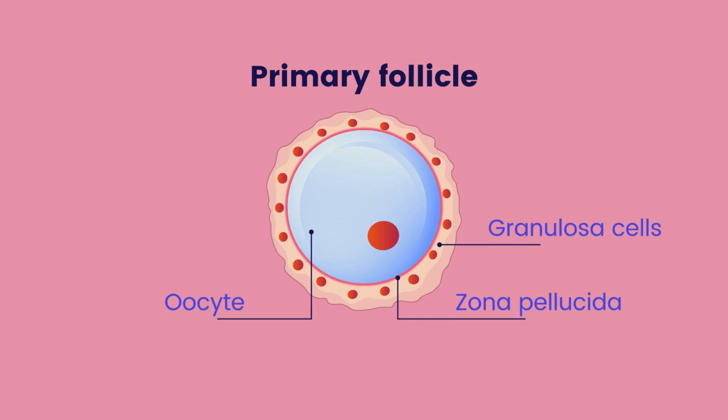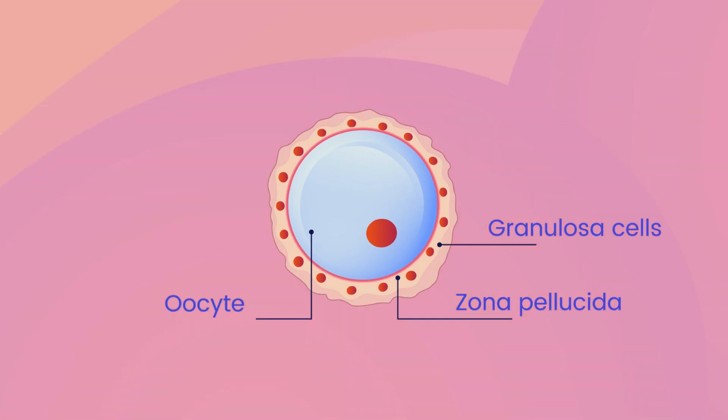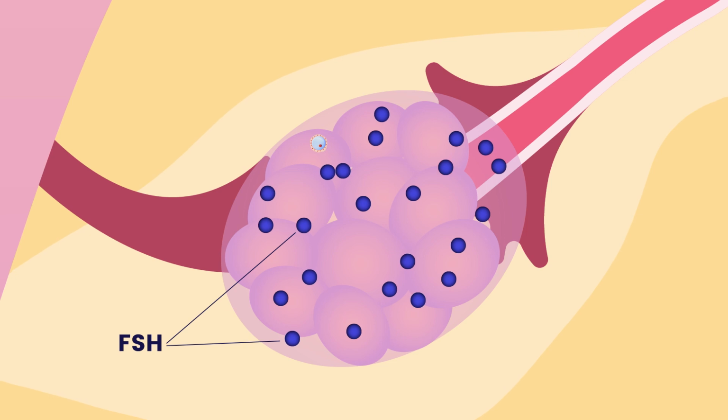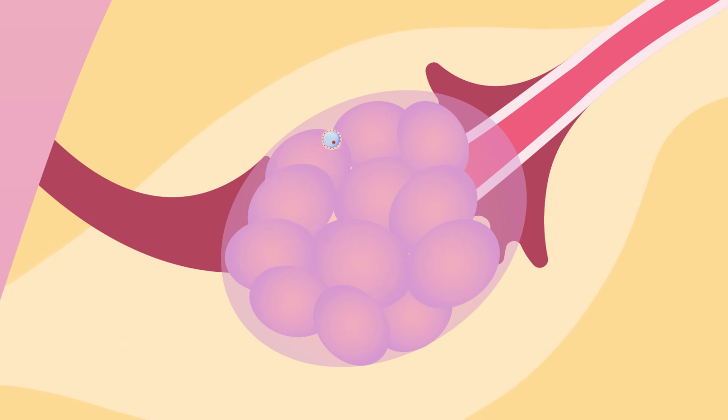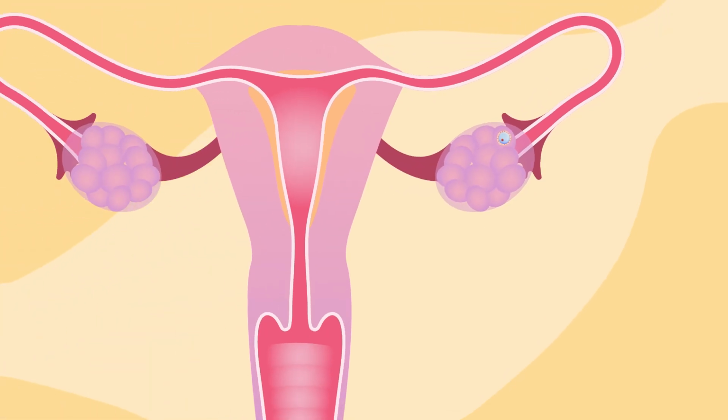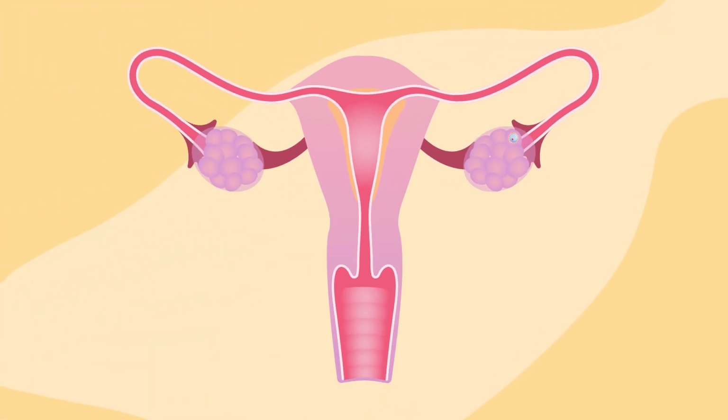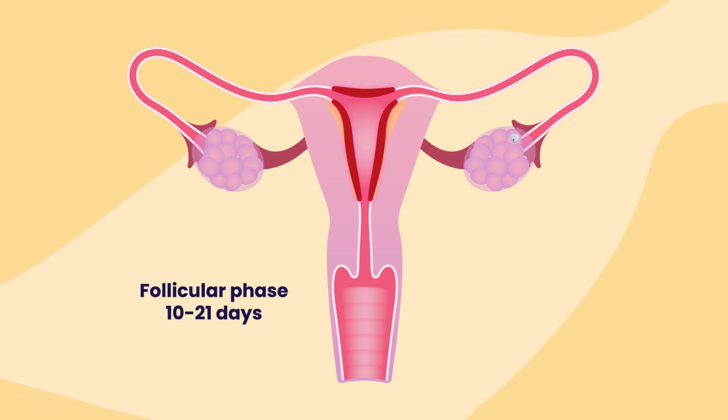Several follicles will start maturing, but usually only one follicle will become dominant and release a mature egg each cycle. The rest of the follicles will degenerate and be reabsorbed. The maturing follicle produces estrogen that thickens the uterine lining, or endometrium, helping to prepare it for pregnancy. The normal follicular phase varies from about 10 to 21 days. Over a woman's reproductive life, the follicular phase tends to become shorter due to earlier follicle development and ovulation.